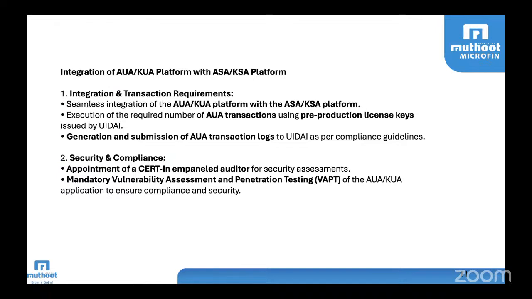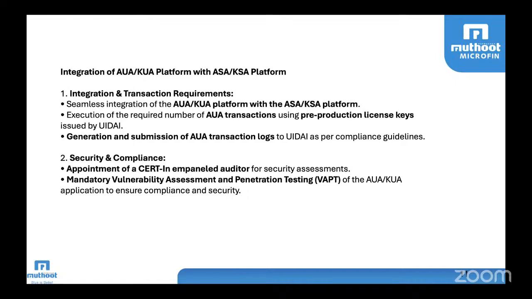The integration needs to be there with the AUA platform, and a transaction needs to be done using a pre-production license key. Initially we will be setting up the pre-production servers, and then our application will be approved by the UIDAI authority, and then we will get a pre-production license, and that license will be attached to this environment, and automatically we can do the transactions and validations.